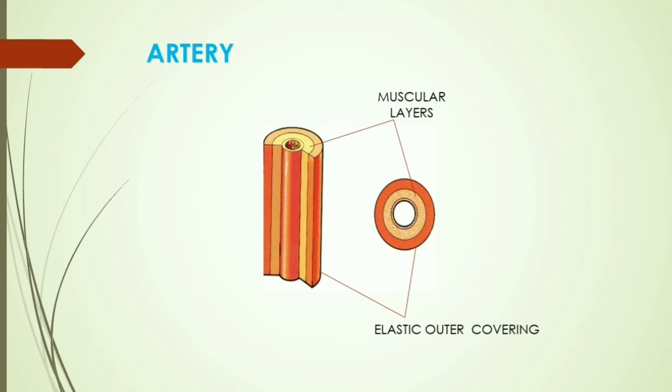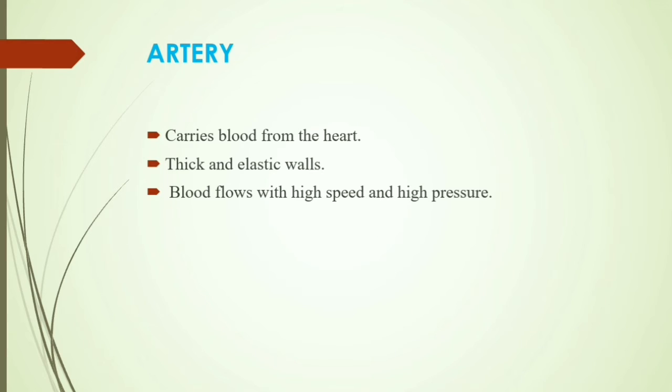This picture indicates the structure of an artery. An artery has an elastic outer covering and muscular layers are also present. These are the features of arteries. Artery carries blood from the heart. Thick and elastic walls are present. Blood flows with high speed and high pressure.